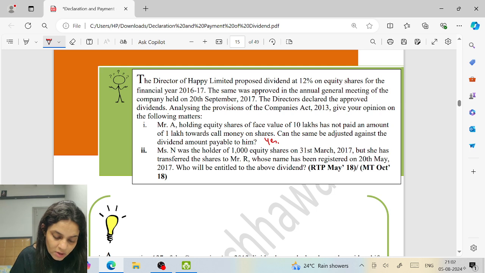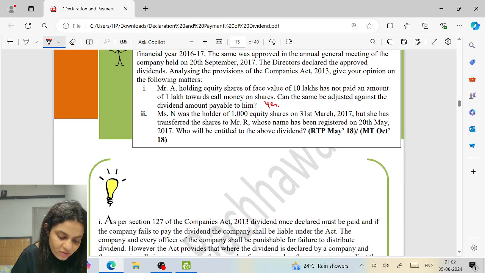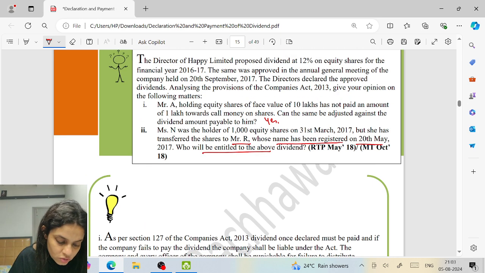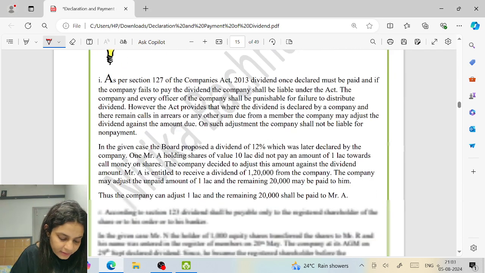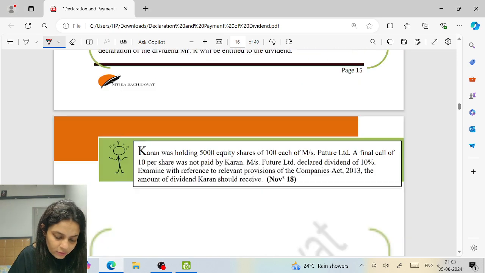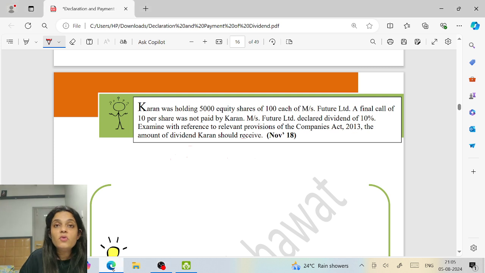Mr. N was the holder of 1000 equity shares, but she has transferred the shares to Mr. R, whose name has been registered on 20th May. Who will be entitled? The dividend was declared on 20th May. So who will be entitled? Mr. R will be entitled, correct or not? So let's move to the next question.